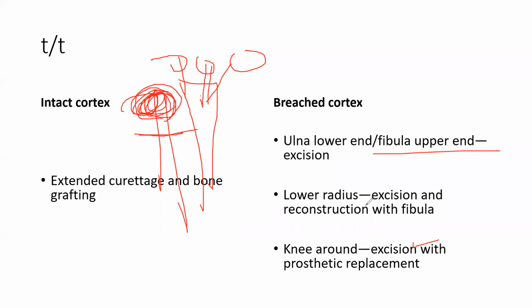The same thing applies to the fibula in the upper end. In the knee joint, the tibia comes here, and the fibula lies on the side. If anything happens to the fibula here, you cut and remove it because it does not form any type of joint, nor is it any structural support. So the lower end of the ulna and the upper end of the fibula, both you excise; both are useless.